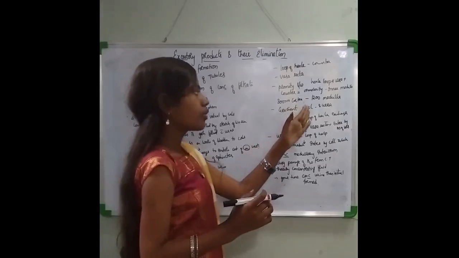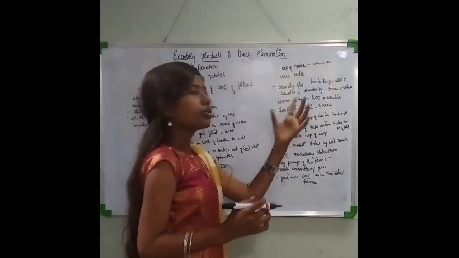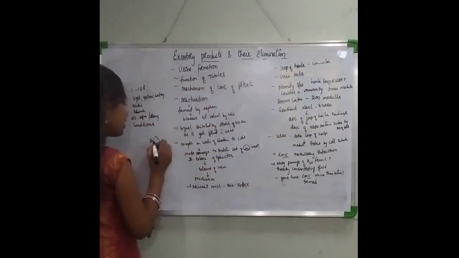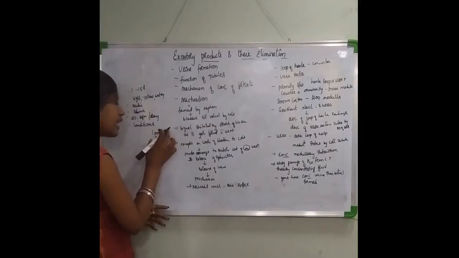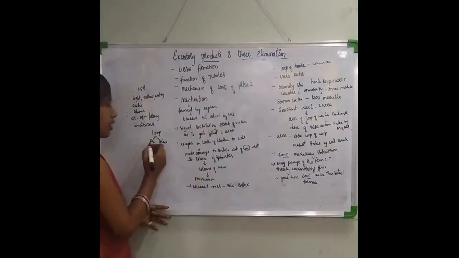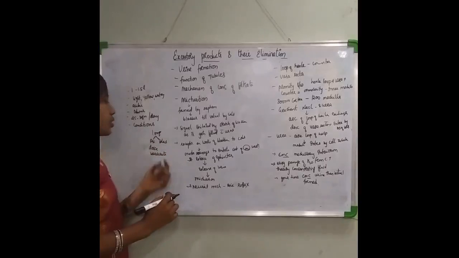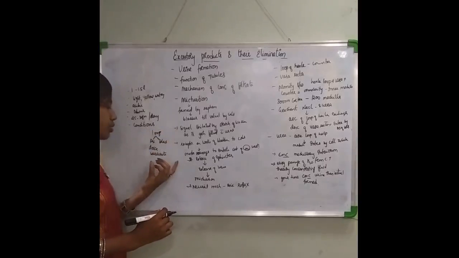Now the sodium chloride is transported to the ascending limb of the loop of Henle. From the ascending limb, it will reach the descending limb of the vasa recta.